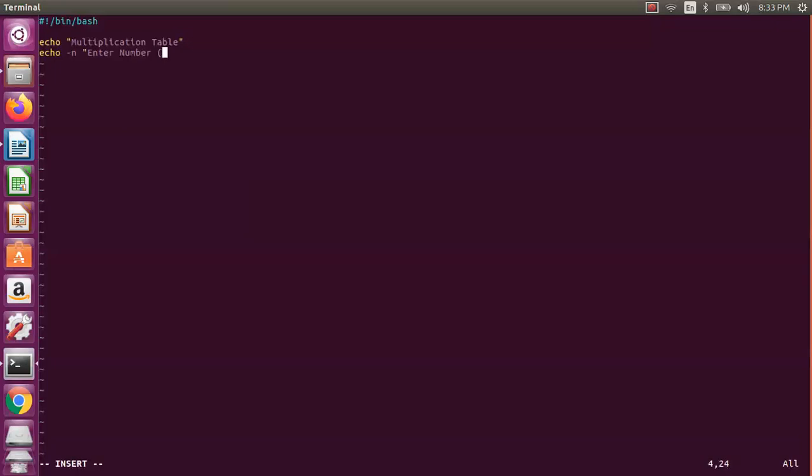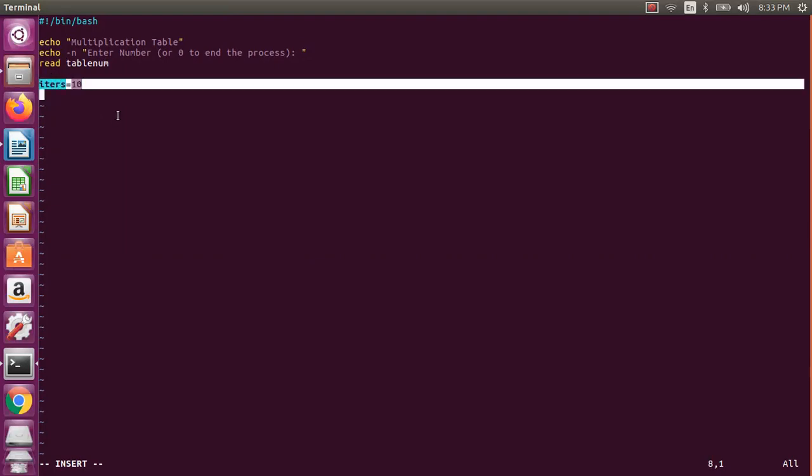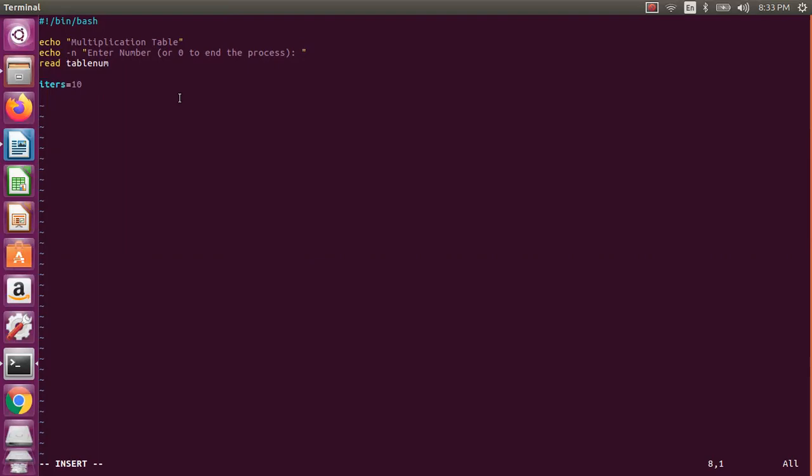Enter number or 0 to end the process. Okay, so read, I say table number, the multiplication table number, and the number of iterations I will limit to 10. This you can also modify to user input. It is your wish, but as of now I am limiting to 10. So now let us write, I will take a counter. Counter is 1. Of course, you can do the for loop, but I prefer to do the while loop. While counter less than or equal to, less than or equal to we need to use. Why? Because we are starting with 1.